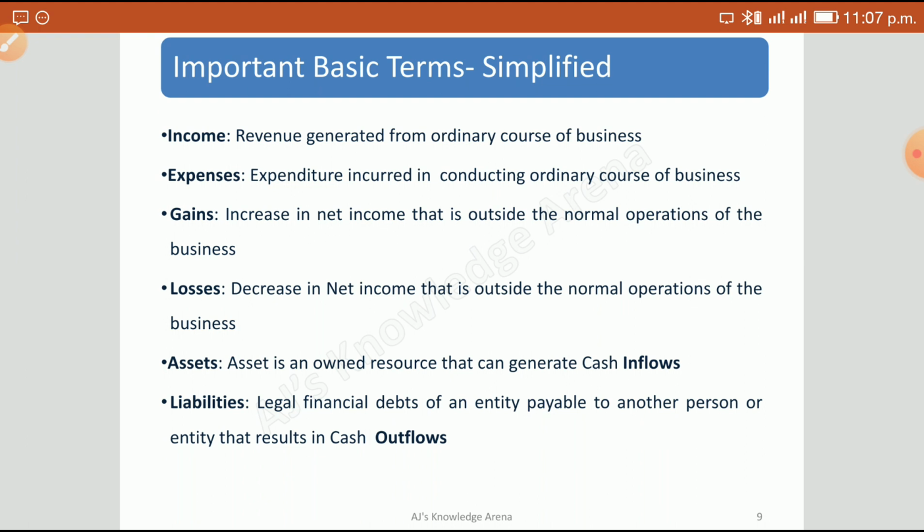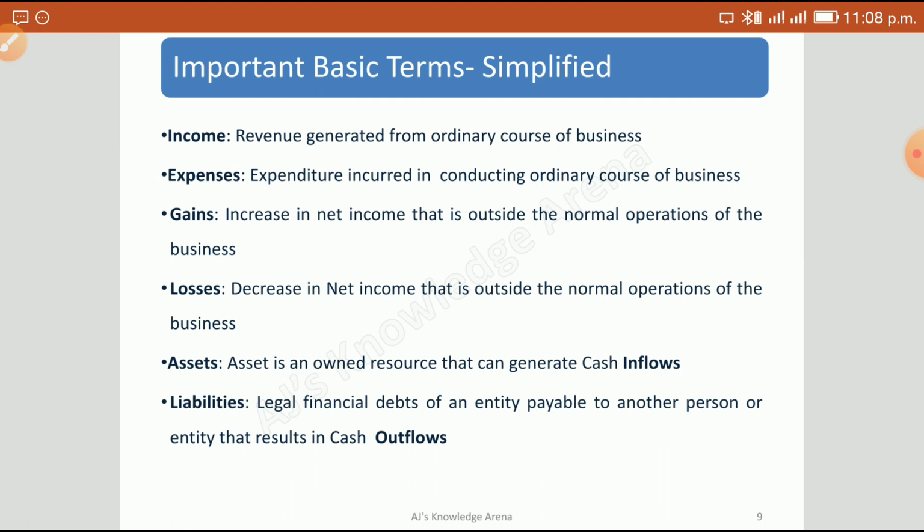So an asset, as we discussed, can generate cash inflows. Like if we are using machinery, and this is our asset because we are using it for the manufacturing of our goods which we sell, and when we sell them we get revenue from that. Similarly, goodwill is one of the assets. On the basis of goodwill, a number of transactions can happen, right? We can generate income from the goodwill. If you have heard a lot of times, okay, we can invest in this company because it has a better goodwill, right?